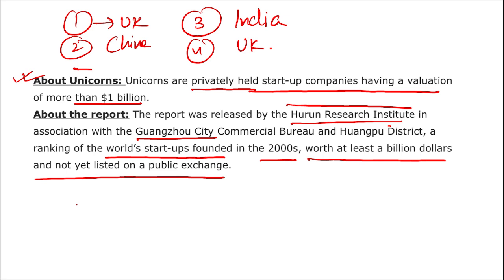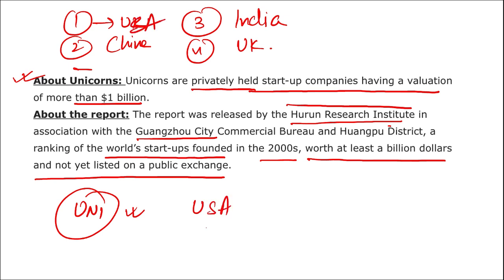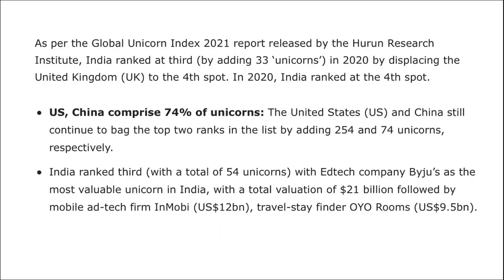Getting back, so these are your unicorns. So the country that is having the most number of unicorns, or the startups with a valuation of more than $1 billion, is the United States of America. Here it is USA, United States of America, 2nd is your China, and rank of India is 3rd. That means it has the 3rd largest number of unicorns.